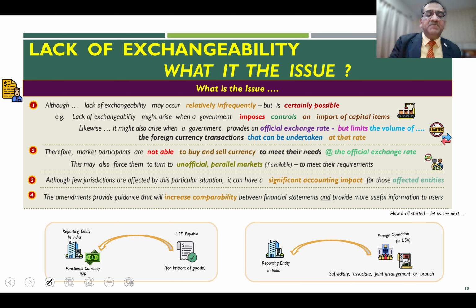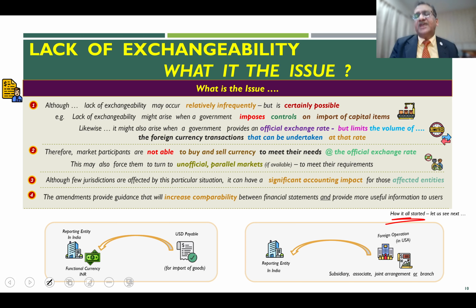So this amendment provides guidance that will increase comparability. It tells you what to do if a lack of exchangeability scenario is there. How should you go about the conversion process or translation of those balances? Because there is now a standard requirement in the amendment, which we will see, this will eventually increase the comparability between the financial statements and of course will provide more useful information to the users. Now, this is the context and the problem statement.